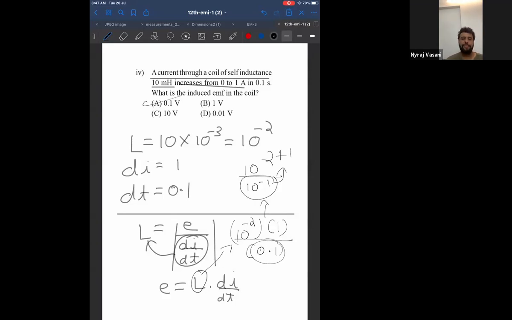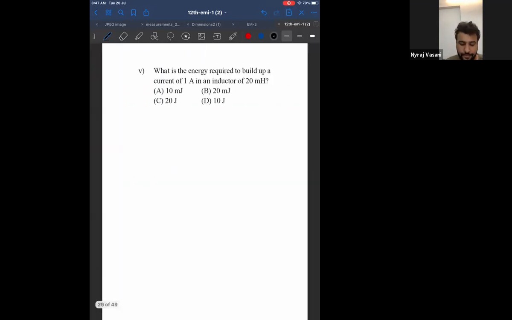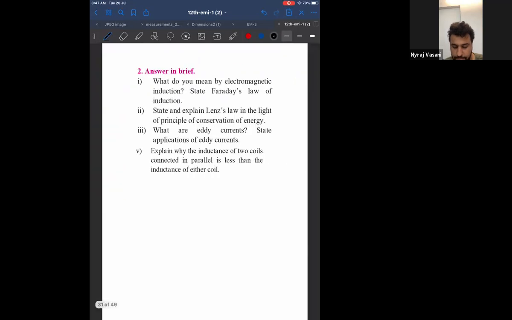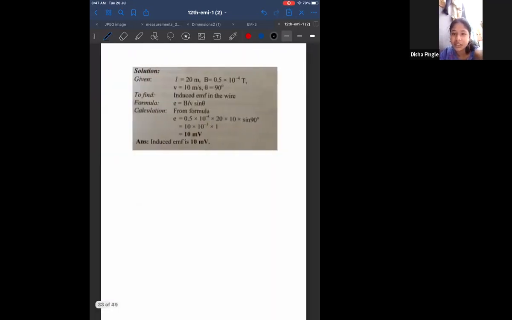Correct, Sakshi. A lot of time is left. Okay, good. Now, can you show the solution where it was written in green?